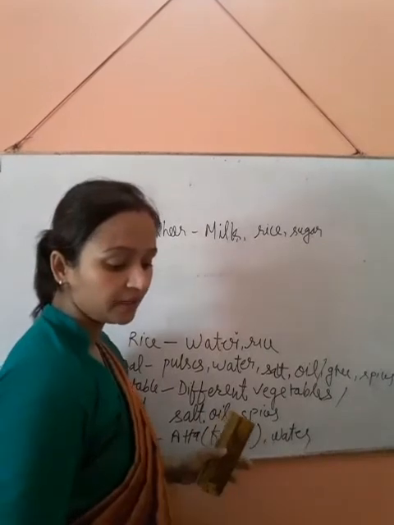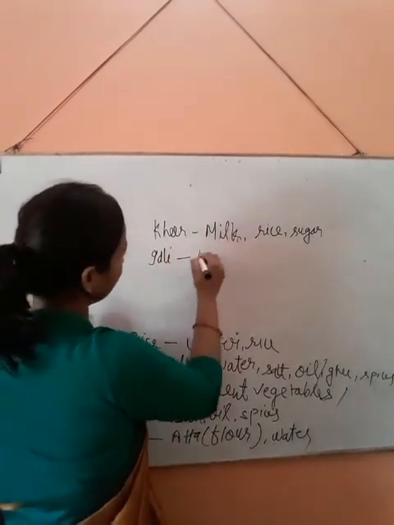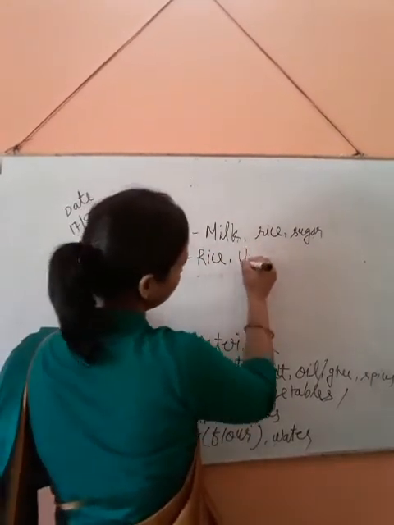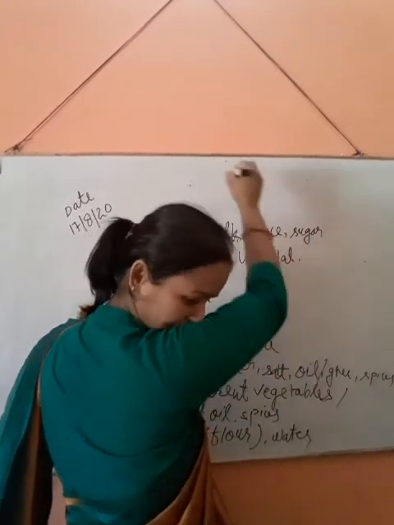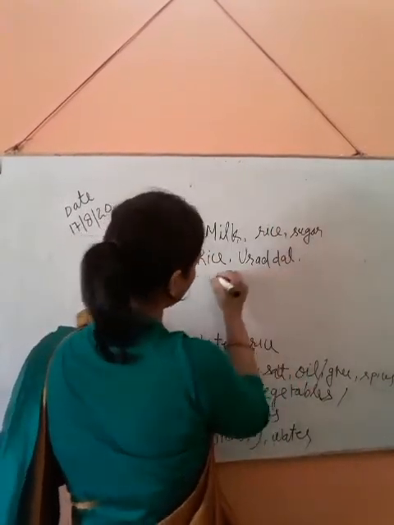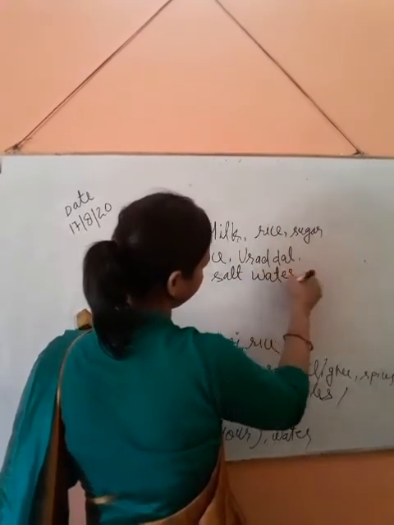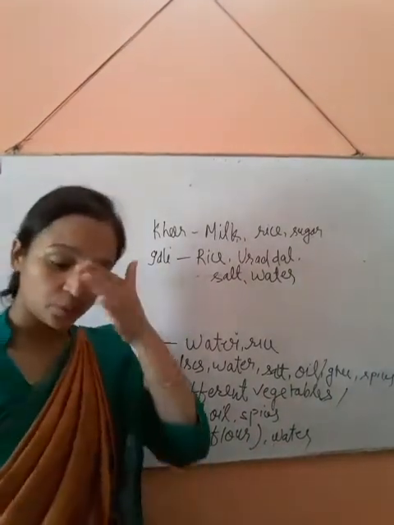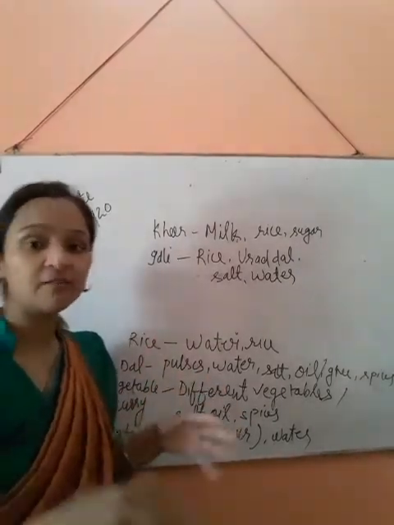And then idli: rice, urad dal, salt and water. So we can see what ingredients are needed while making anything.